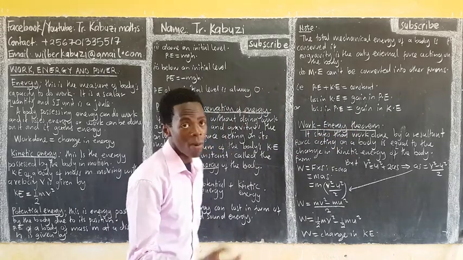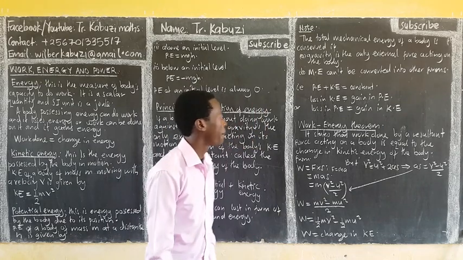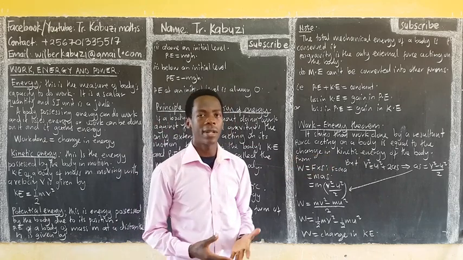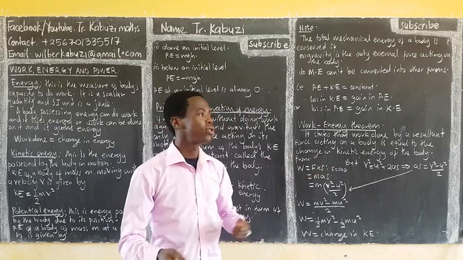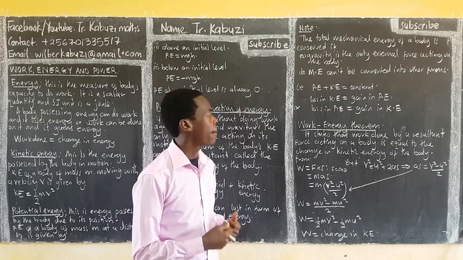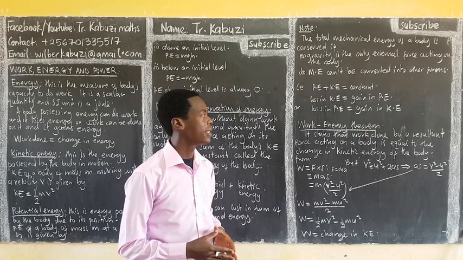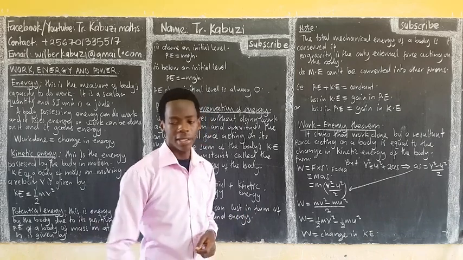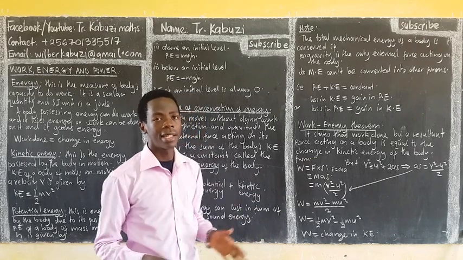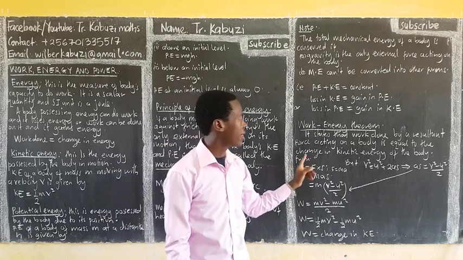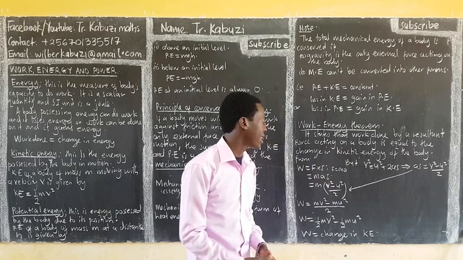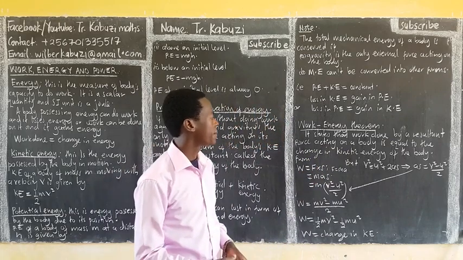From there, we have the work-energy theorem. This is interesting. It states that the work done by a resultant force acting on a body is equal to the change in the kinetic energy of the body. We know the resultant force is the sum of all the forces acting on that body, the total force applied on the body from all the forces acting on it.